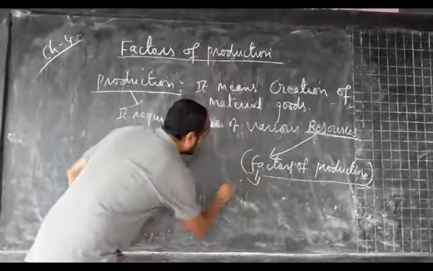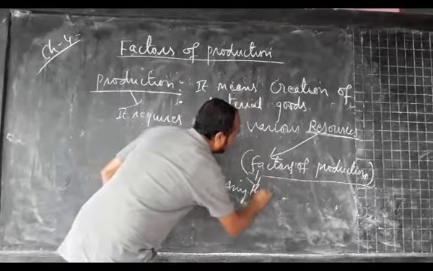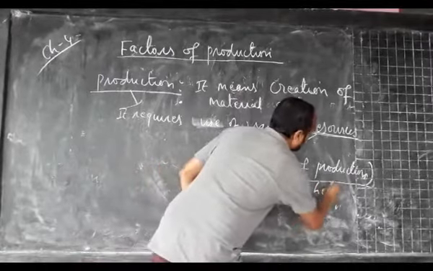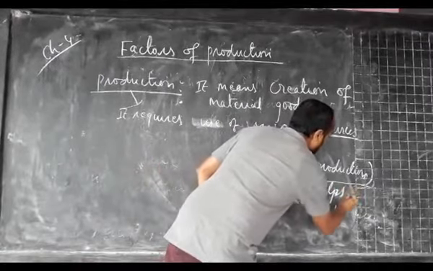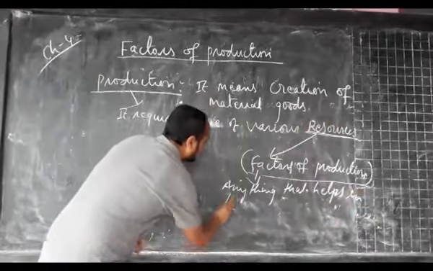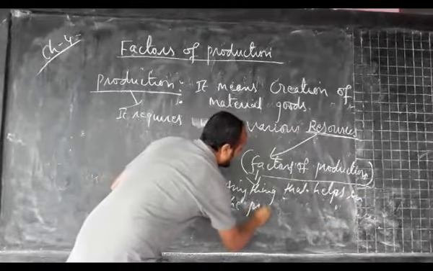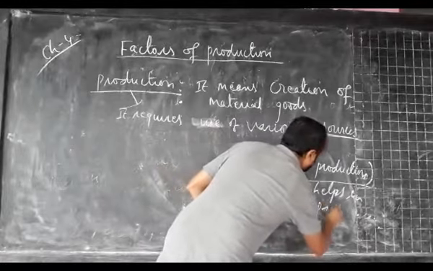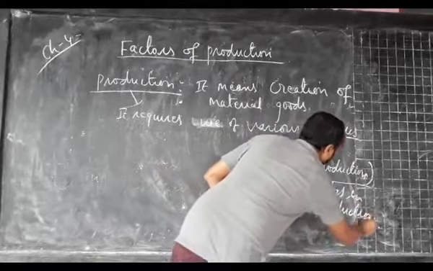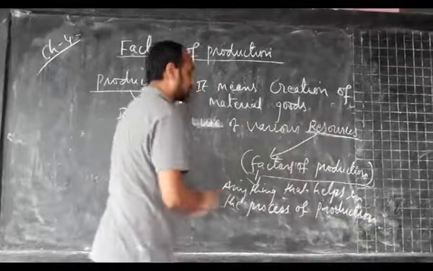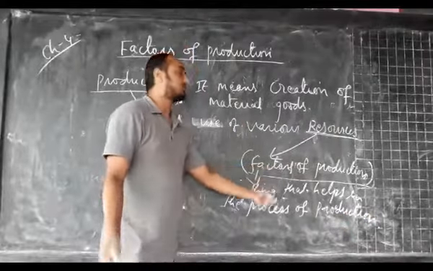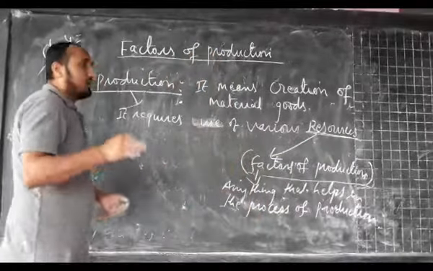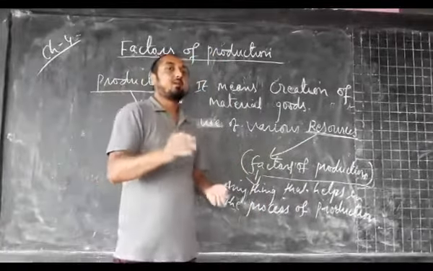So we can write this one as: anything that helps in the process of production is known as factors of production, or that can also be considered as resources. Once again, I will explain it from the beginning.